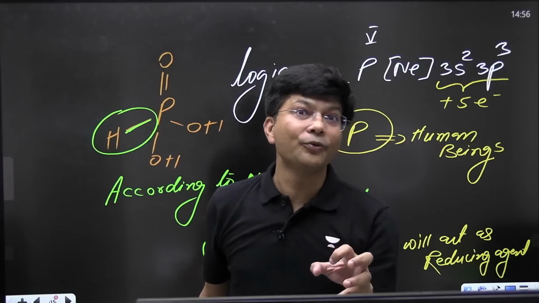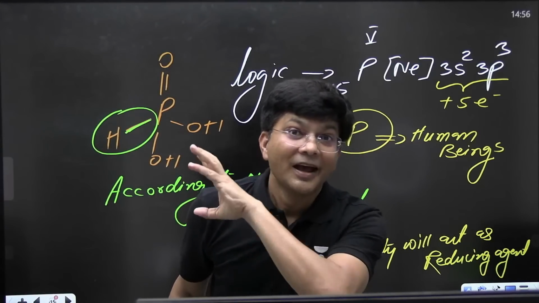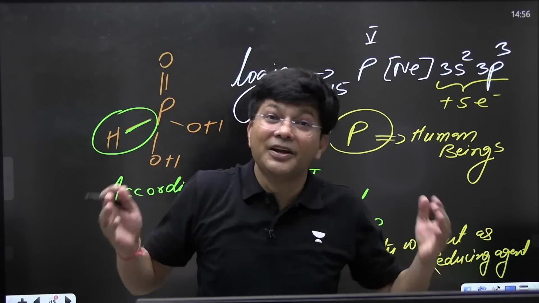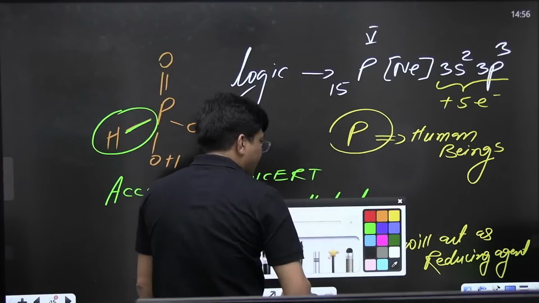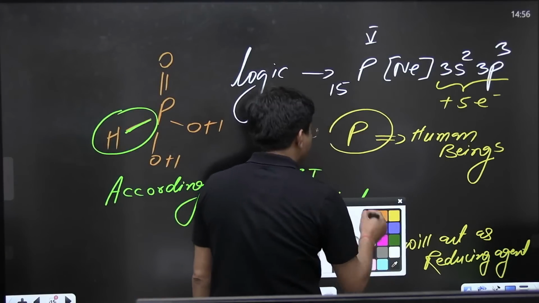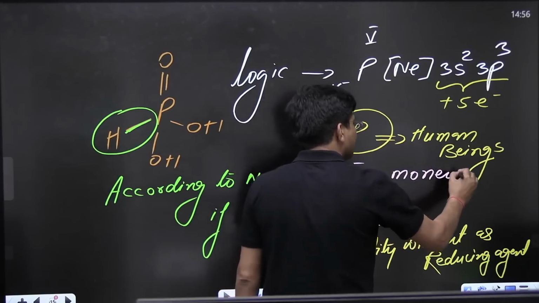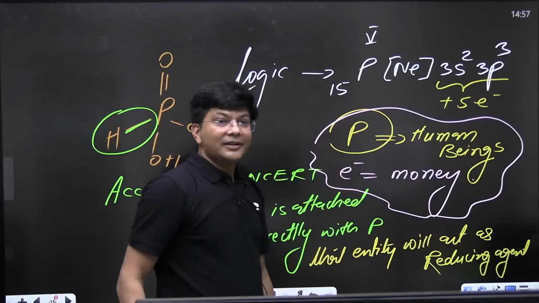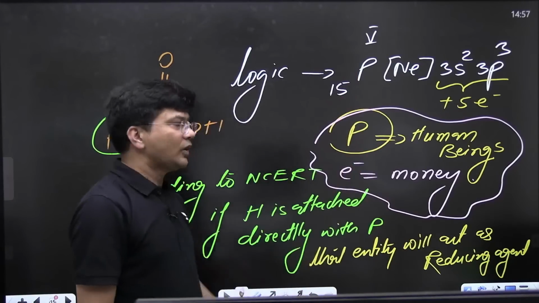But every human being is with money. Everyone has money, but we can't see money. We can apply our brain only. So I treat electron like money. Everyone has money, but we cannot see money. Those who can see money, they can apply their brain. Are you agreed or not with this fundamental thing?